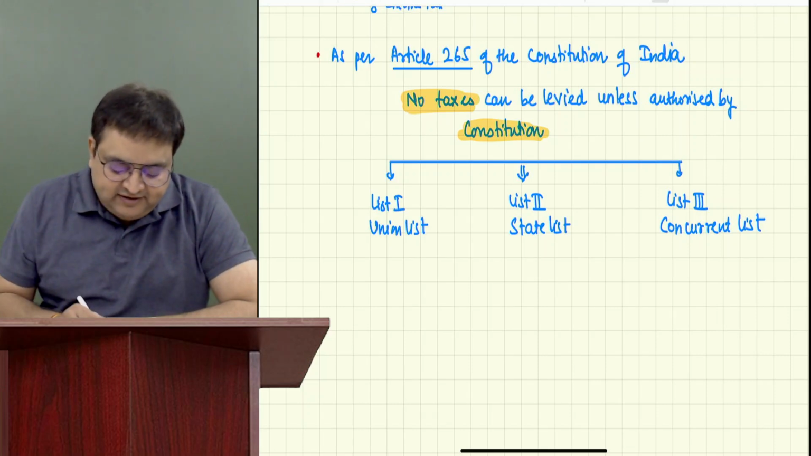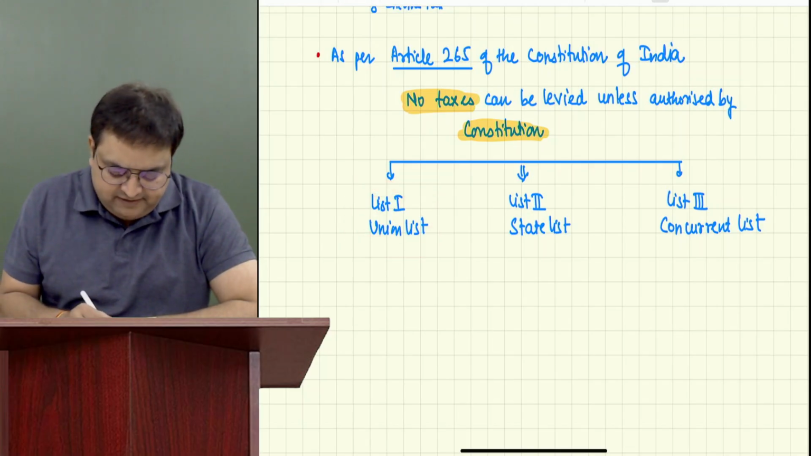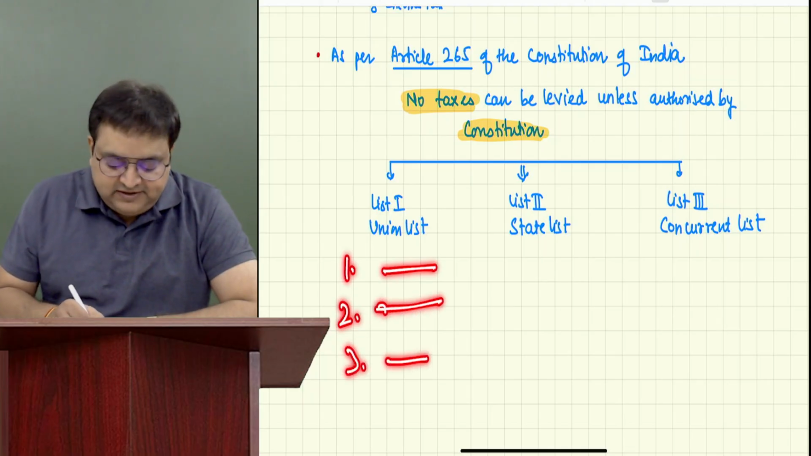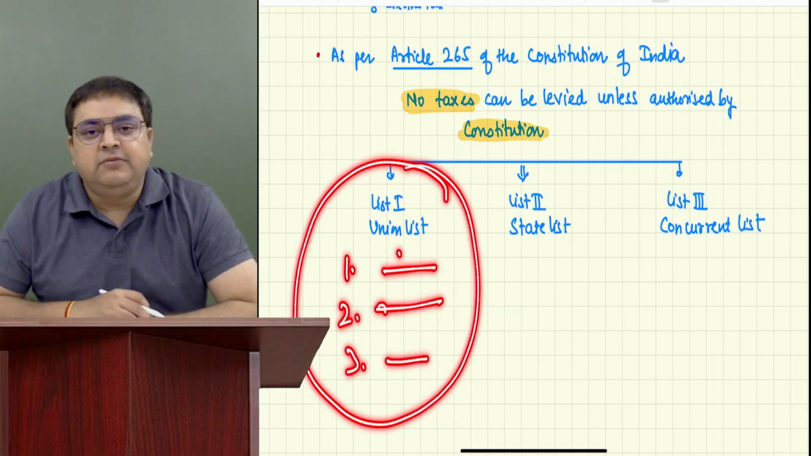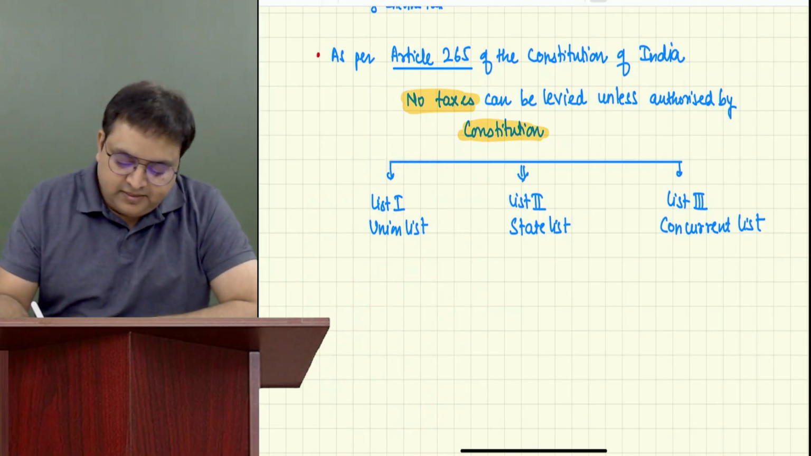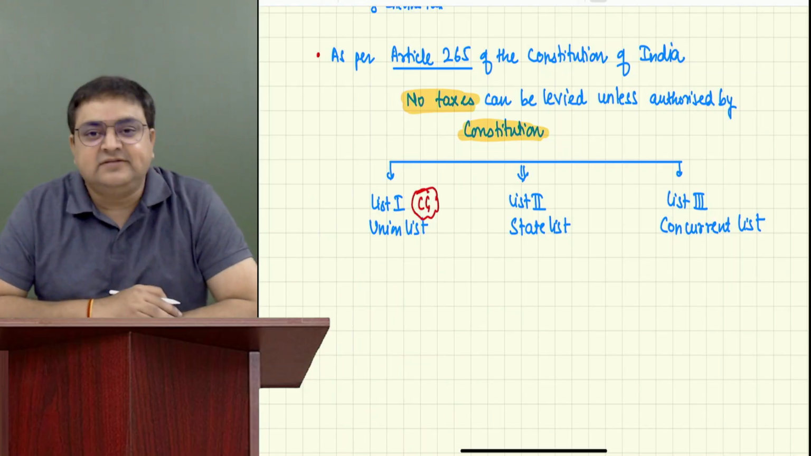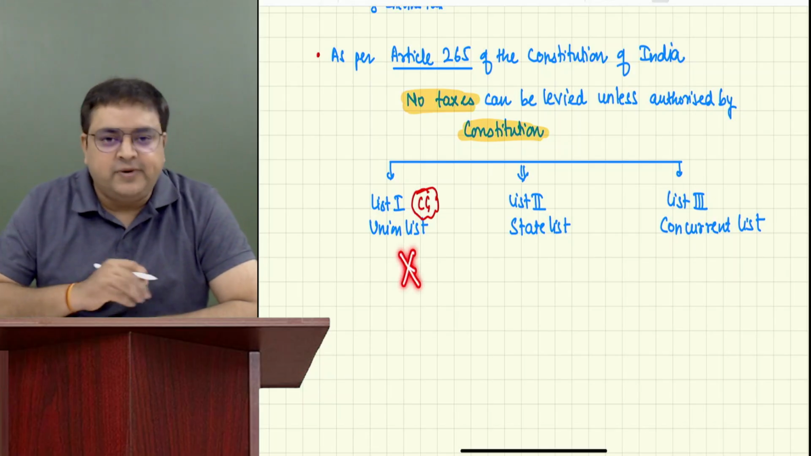Whatever the activities which are mentioned in list 1, they have given it like point number 1, this activity, point number 2, this activity, point number 3, this activity. These activities are covered by the union government. Union government means central government. So it is central government area. List 1 is a central government area. State government cannot interfere over here.